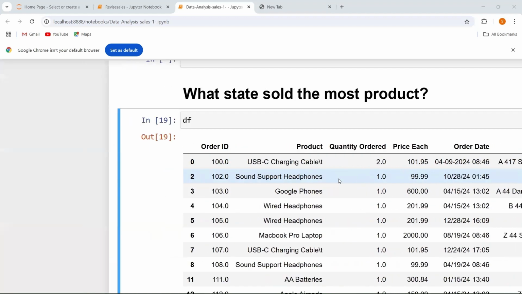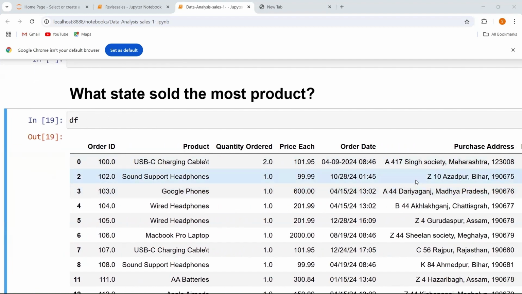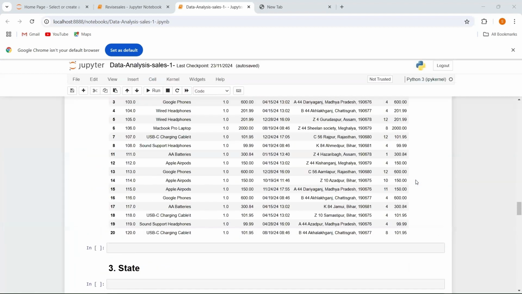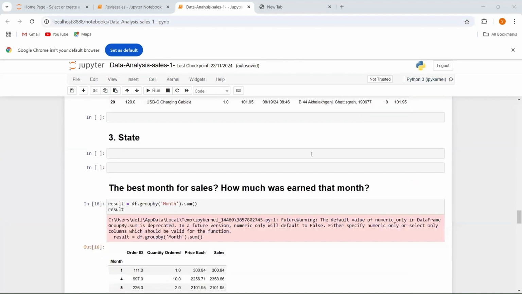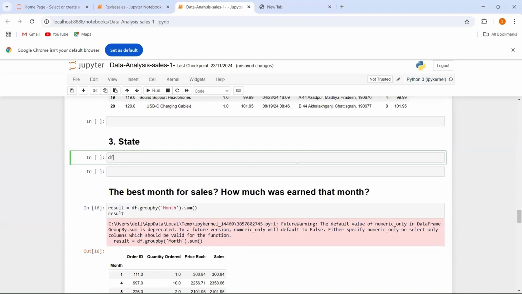So suppose, let's say what I am going to do now. I am going to add one column, that is the state column, in my data frame like this. And from where do I want to access the state value? From the column that is named purchase address. So I want to write here purchase, and here I want to write purchase address.